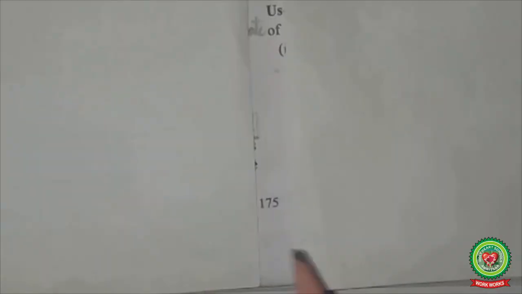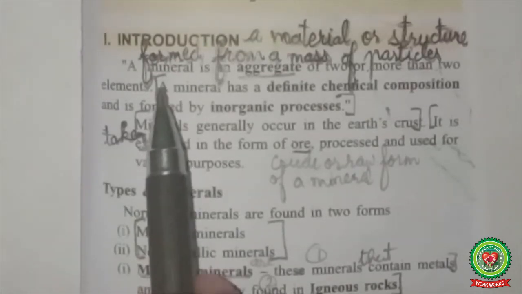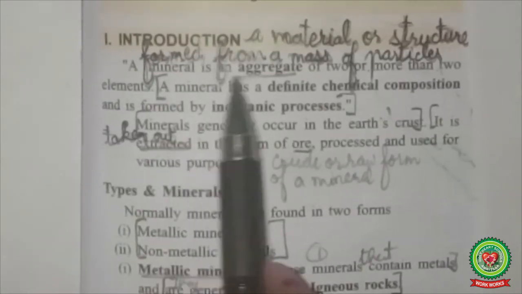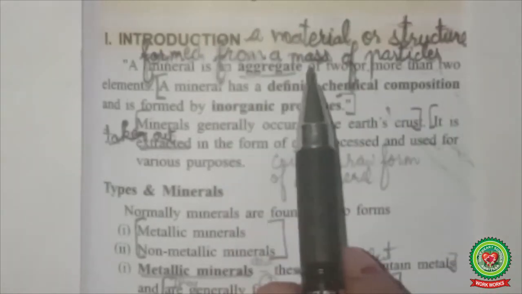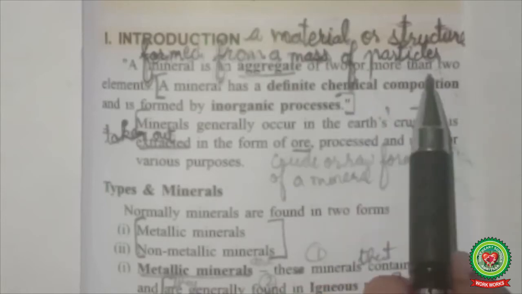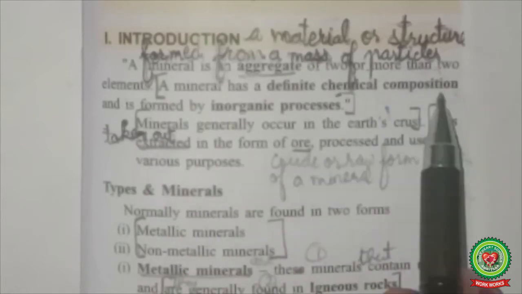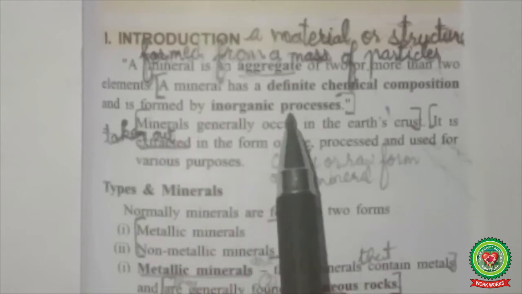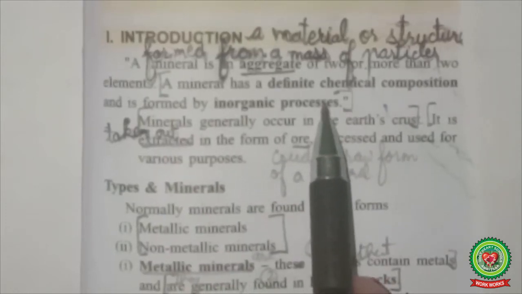Now children, coming back to your book on page number 175. Now let us read your topic mineral from your book. A mineral is an aggregate, that is, a material or structure formed from a mass of particles, that is, of two or more than two elements. A mineral has a definite chemical composition and is formed by inorganic processes, as I have earlier explained in the introduction.